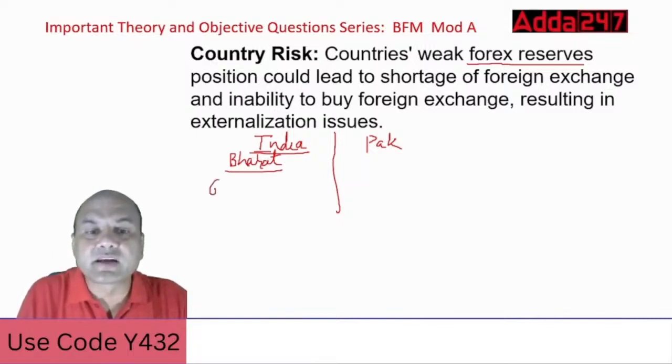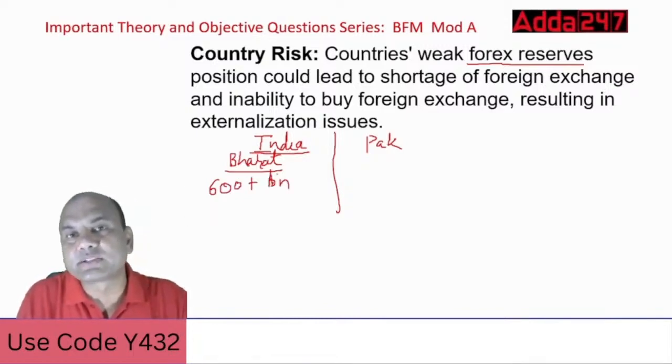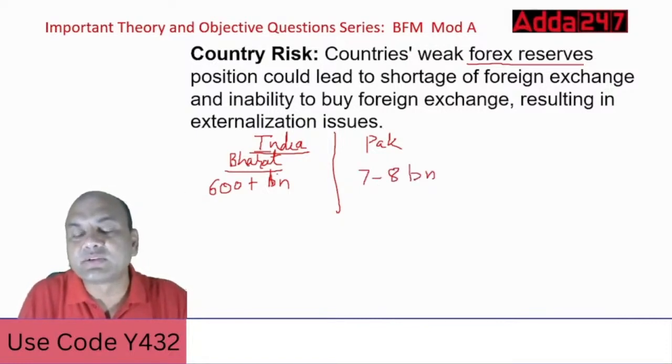It is 600 plus billion. Okay. 600 plus billion. What are the forex reserves of Pakistan? Roughly 7 to 8 billion. 7 to 8 billion. Where is 600? Where is 7 to 8? So this is known as weak forex reserves.